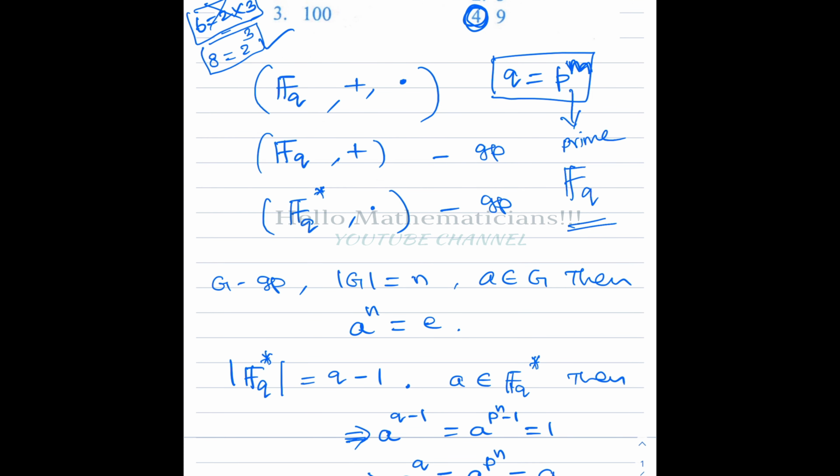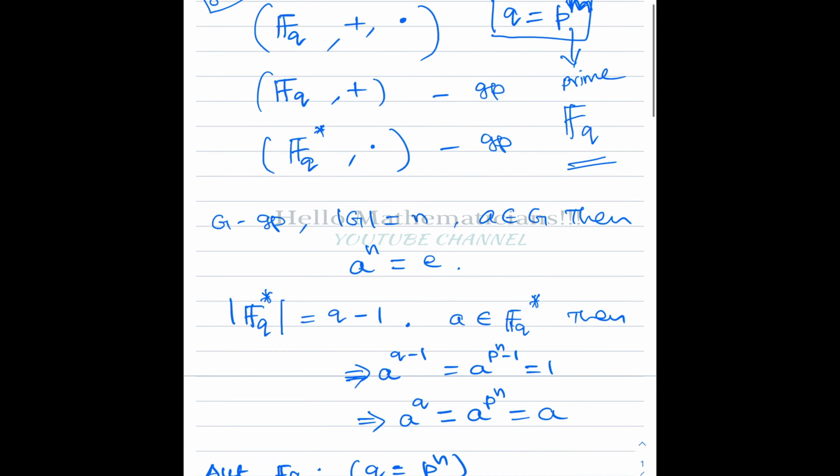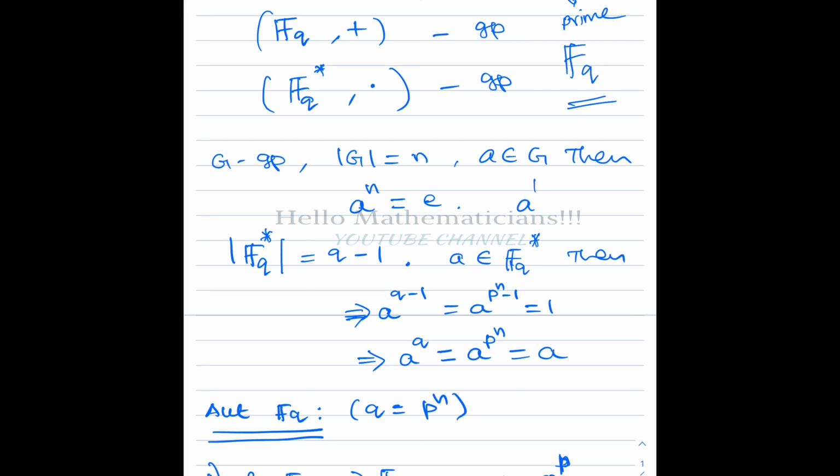So let's state some general results in finite group theory. Take a group G of order n and take an element a belonging to G. Then a power n equals e. In other words, always a power order of G equals e. You might have seen this statement like this.